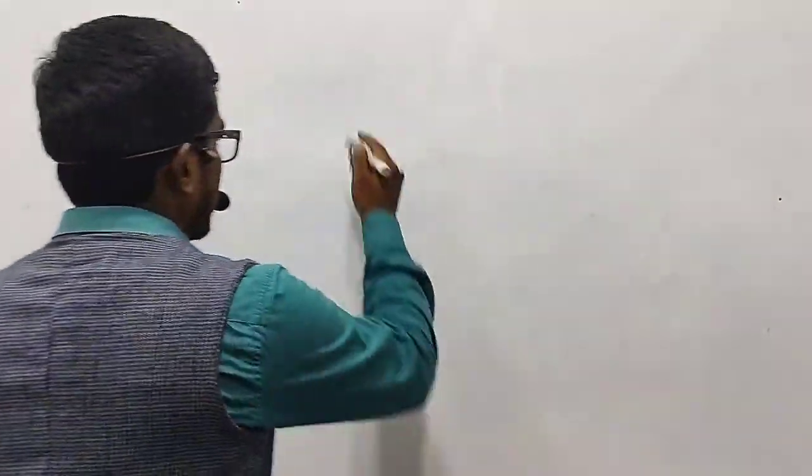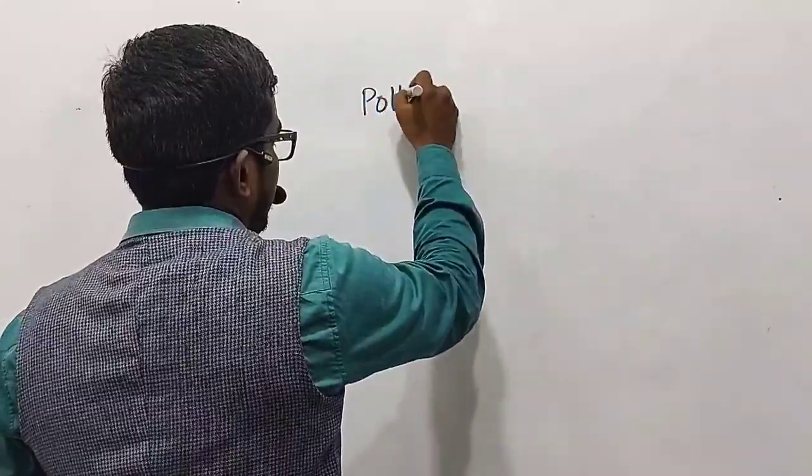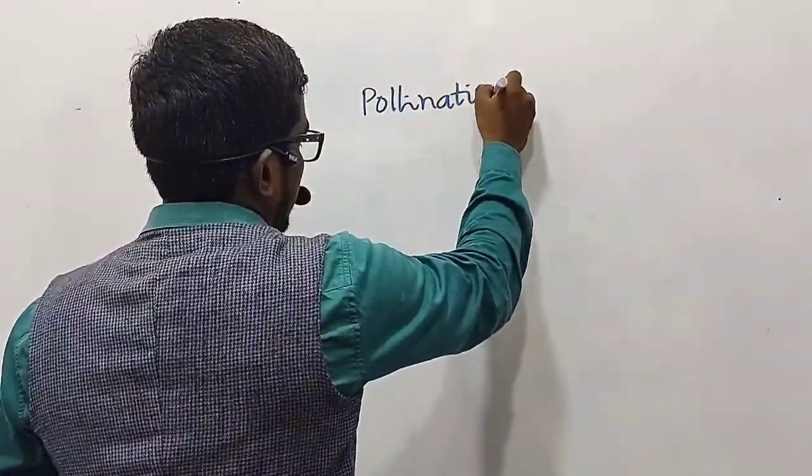In this session we are going to discuss one more very important topic pertaining to the chapter sexual reproduction in flowering plants. So today we are going to talk about pollination. Before going to the topic, let me remind you what we have discussed in the previous classes.